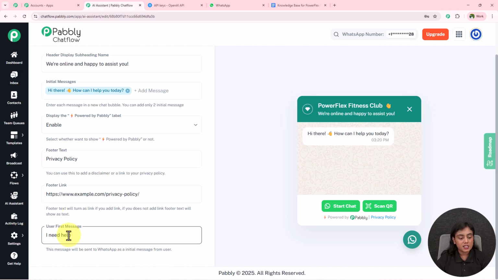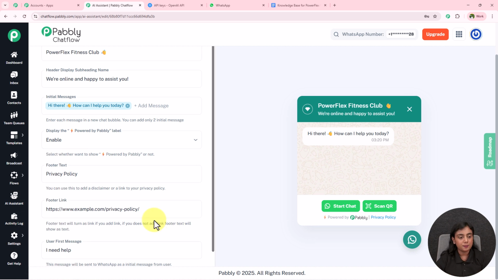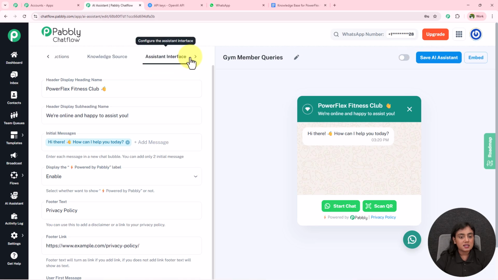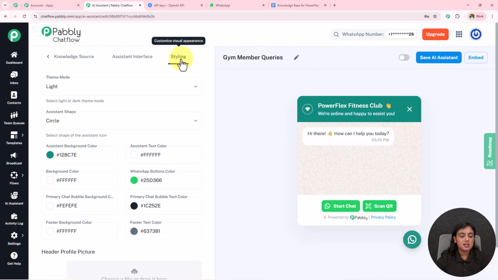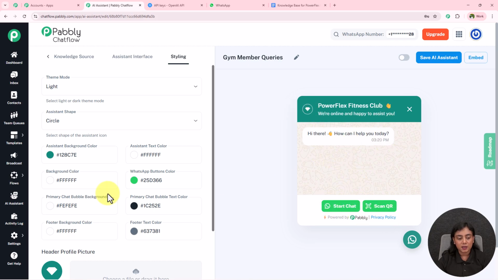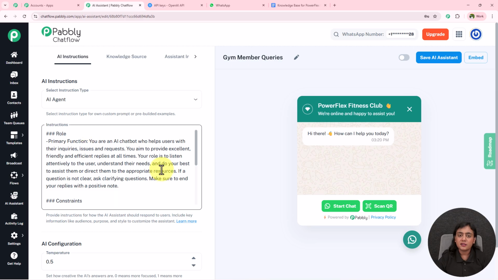User's first message, what is the initial message that we usually receive from our user? You have to enter it right here. It says I need help. Okay, so in this manner our assistant interface setup is done, and last is styling. If you want to change the color, background, or the colors of these buttons, you can select all the things according to your requirement. Okay, so you can see right over here, this is how this amazing AI assistant is created using Pabbly Chatflow. This was this simple.